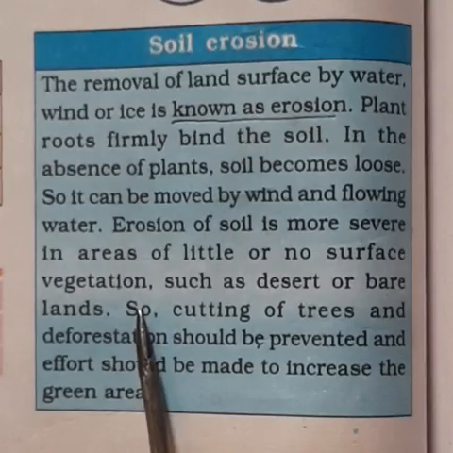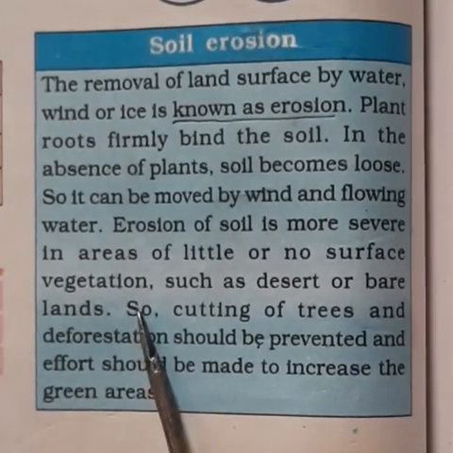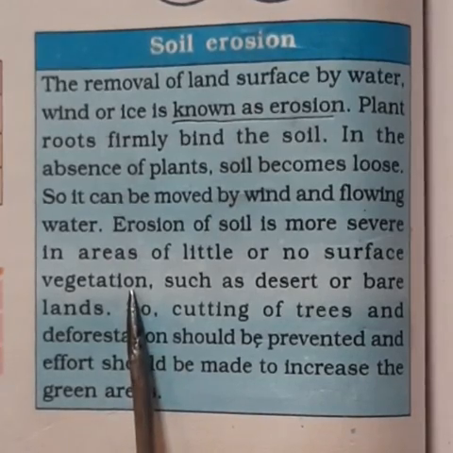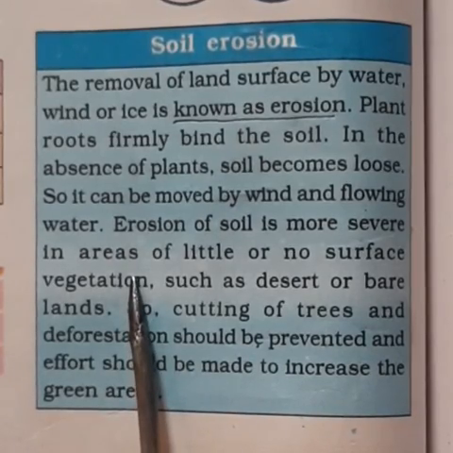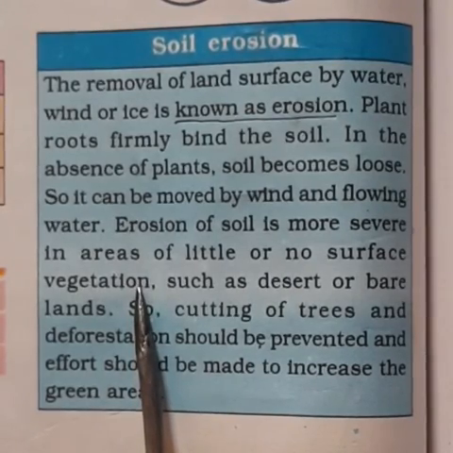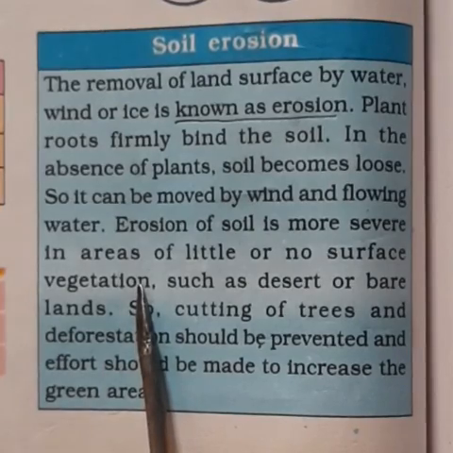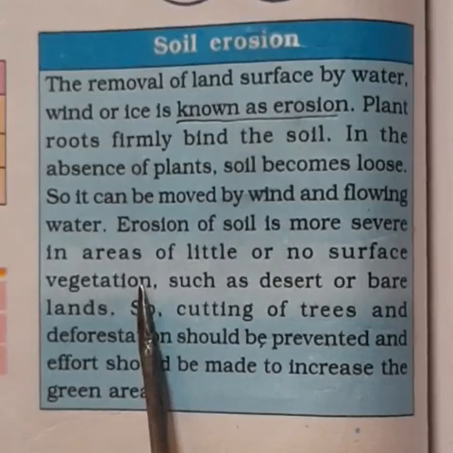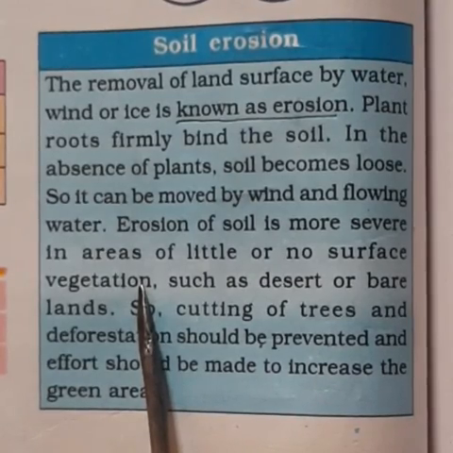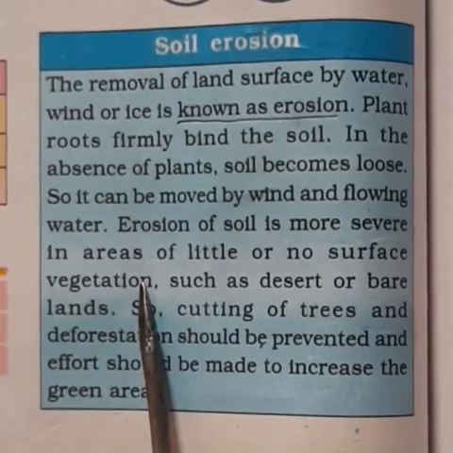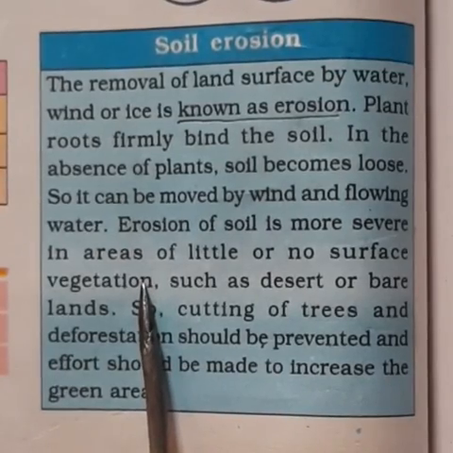How can we prevent soil erosion? We must not cut the trees. We have to grow more grass on the surface of the soil. The top layer of the soil must not be exposed. Hence, we can prevent soil erosion. That means the top layer will not be carried away by the wind or flowing water. If more plants are there, the roots of the plants will bind the soil. So, soil remains in its place.